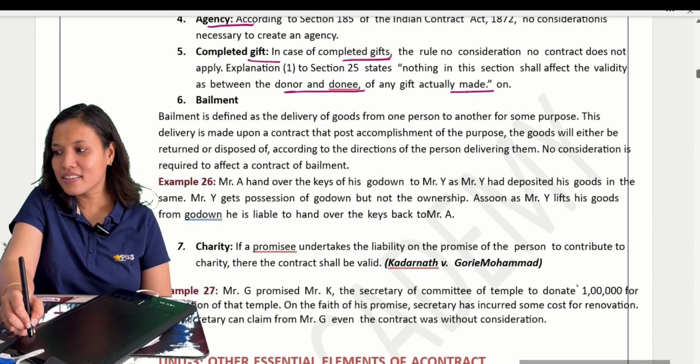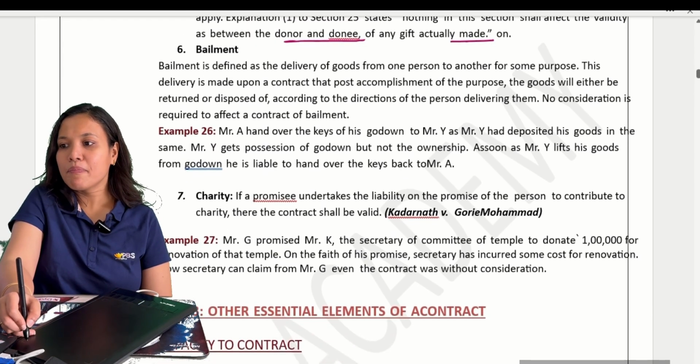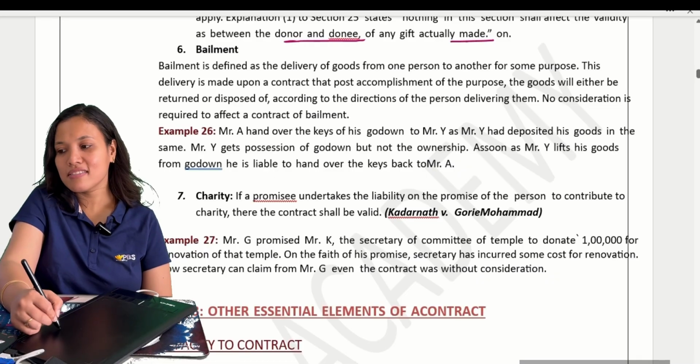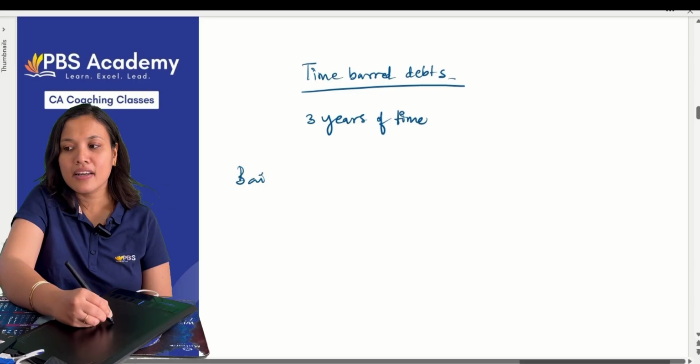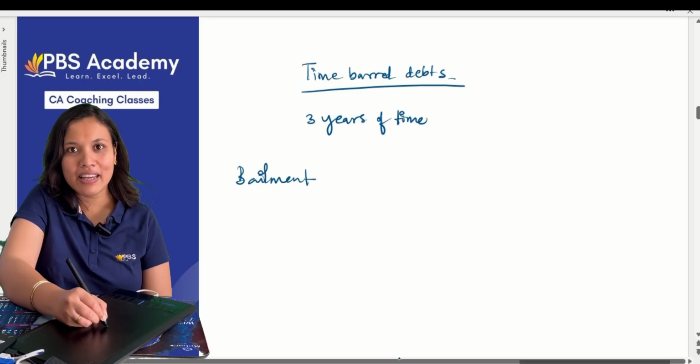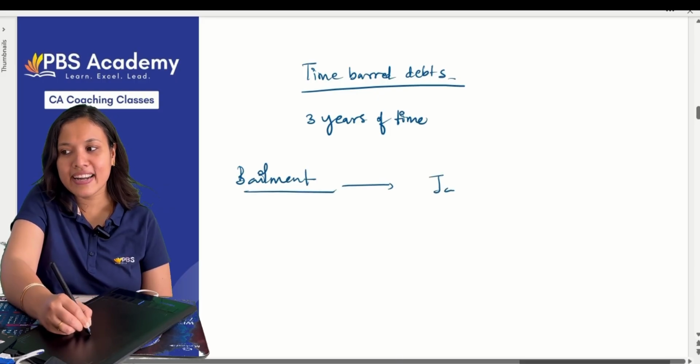Last one, bailment. Bailment is what? Again, I'll give you a literally small example of bailment. Bailment means jail bail. If you go to jail, you will get a bail.